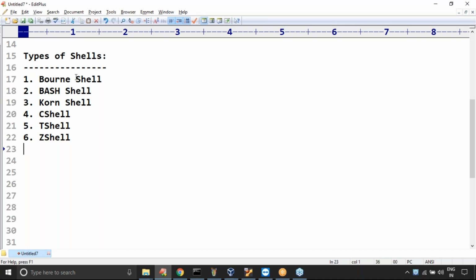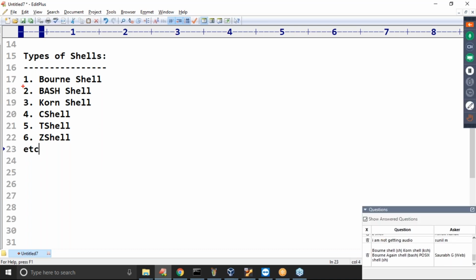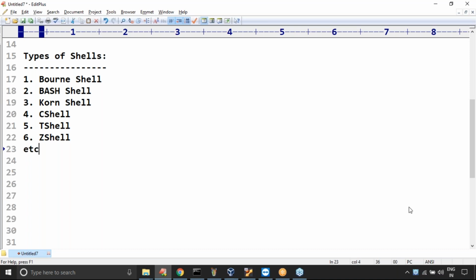Remember a bit very carefully about these things. So these are the various shells we have. Don't feel these are the only things. Multiple types of shells are there. For every shell I have to talk one or two lines. But among all these, one shell we are always going to use. What that shell is, be aware very clearly. This one is the most valuable, very important shell that everyone is using: bash shell. Remember this one carefully. But anyway, the remaining I will also talk about briefly so that you may get some basic idea.